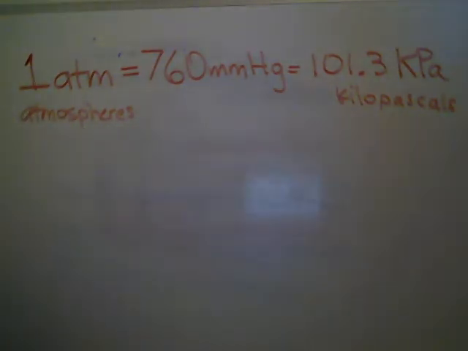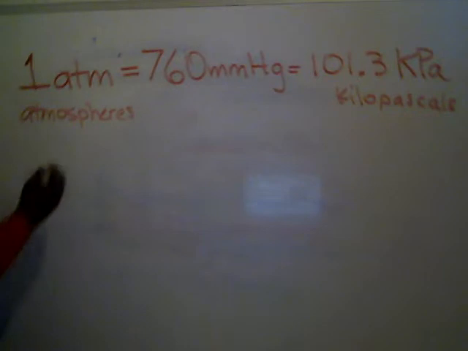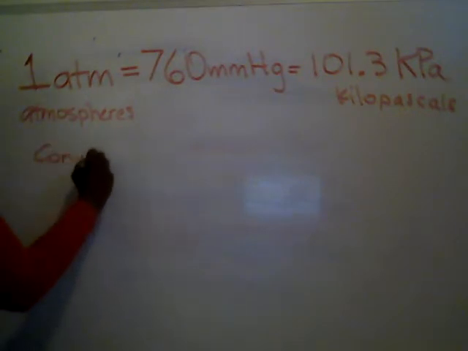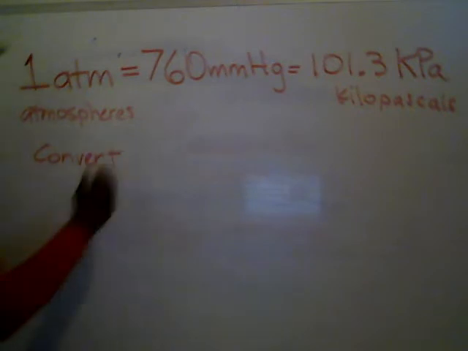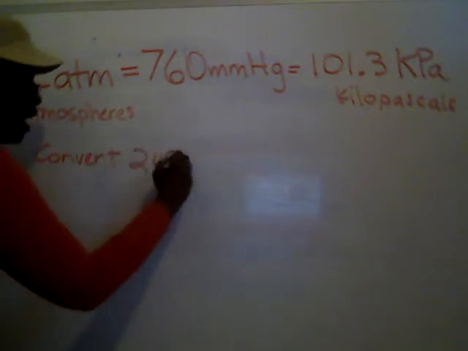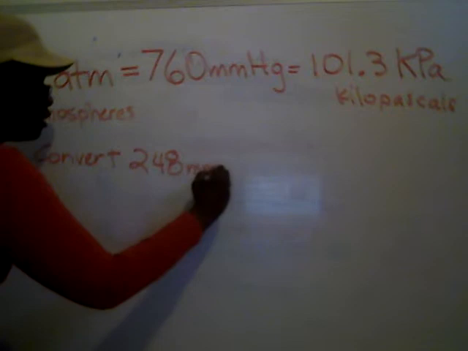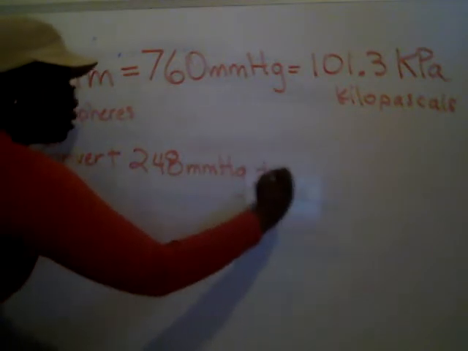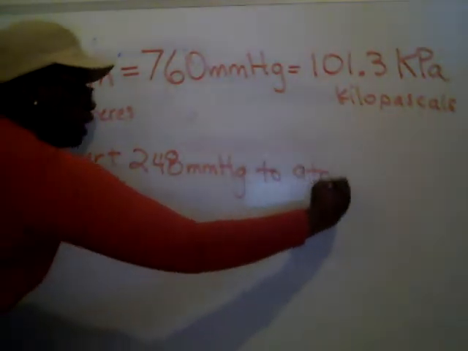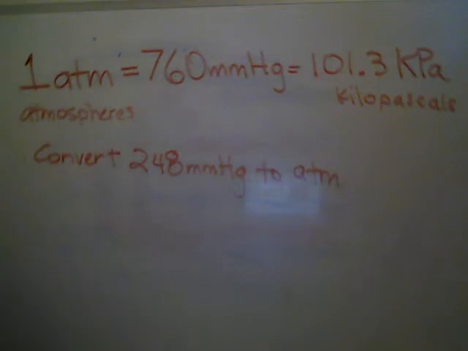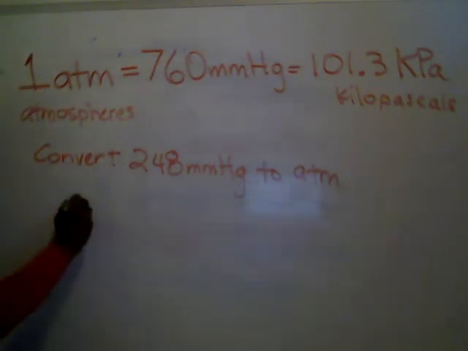So the way that this would work in a potential question could be: convert, let's say, 248 millimeters of mercury to atmospheres, or ATM. So if we're converting 248 millimeters of mercury to atmospheres, we'll start with what we're given.